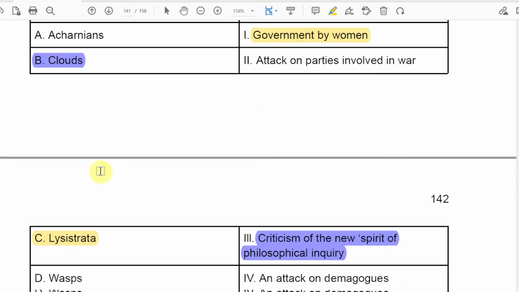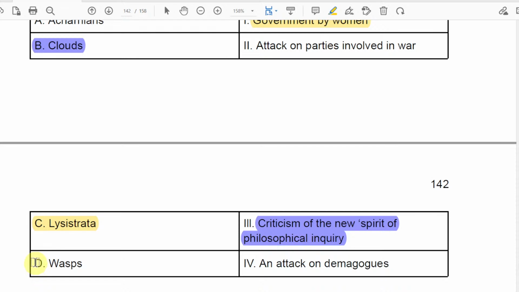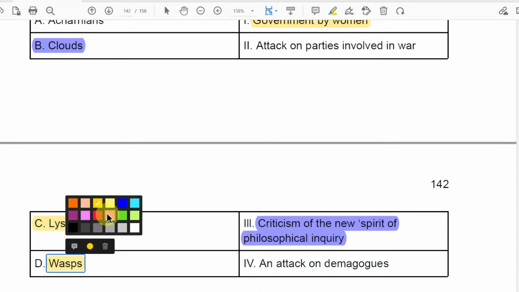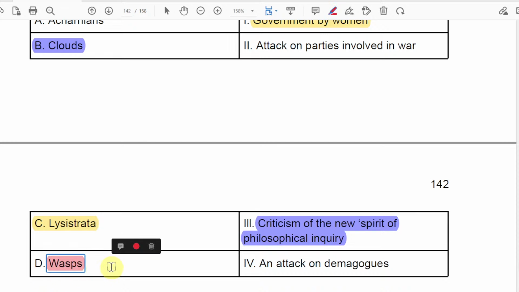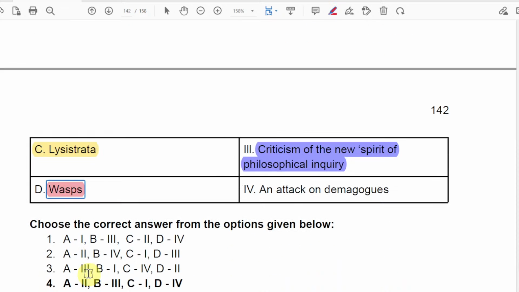And Wasps, again by Aristophanes, we'll explain with a different color, maybe red, okay, pink. Wasps is an attack on demagogues.